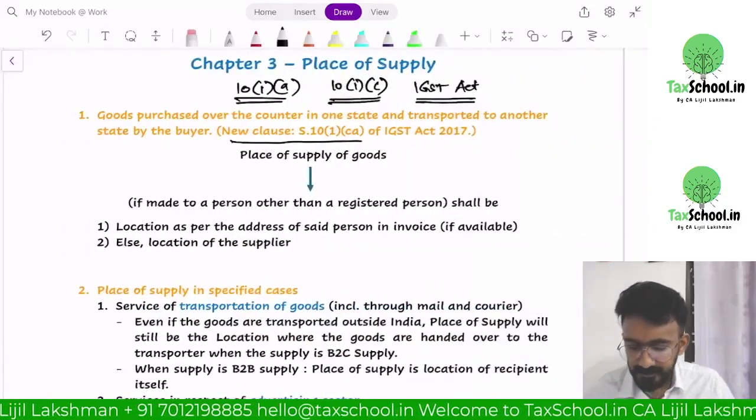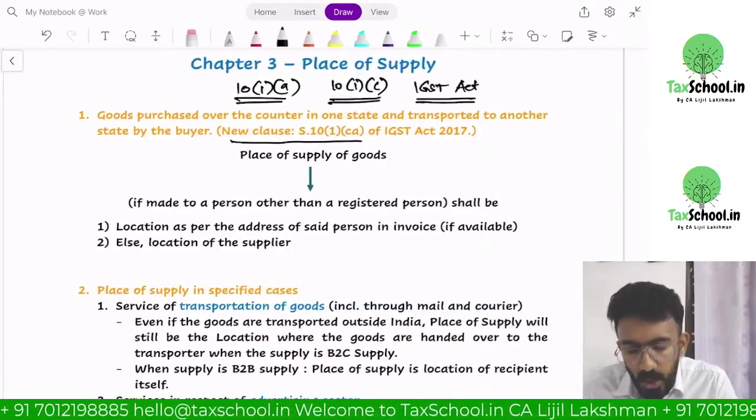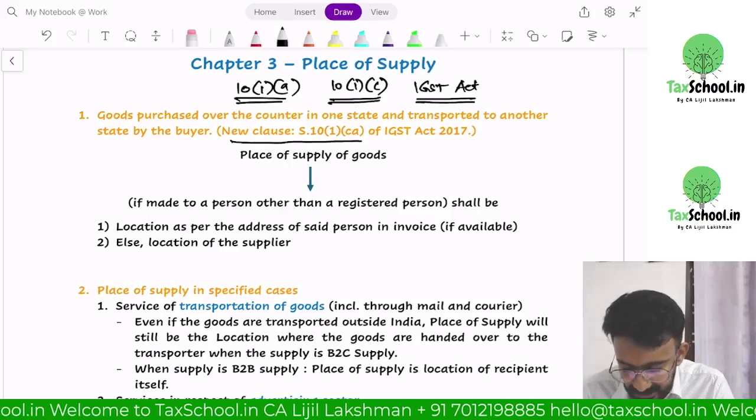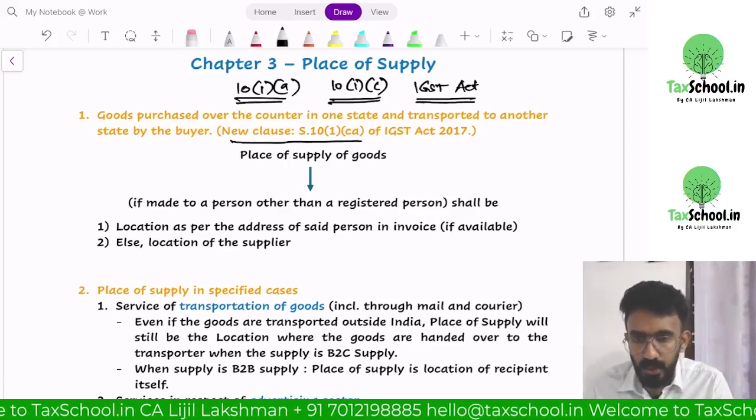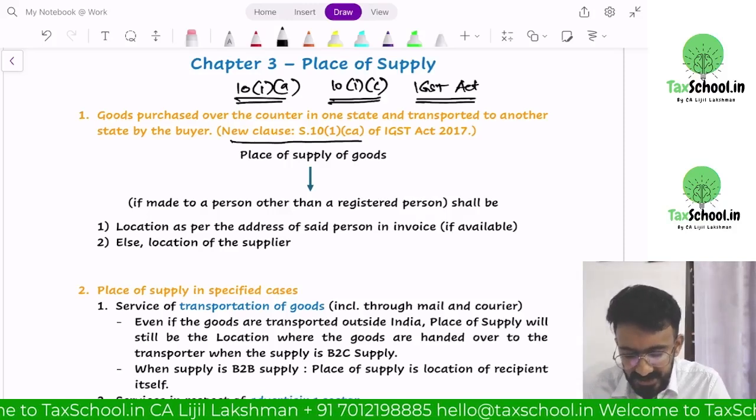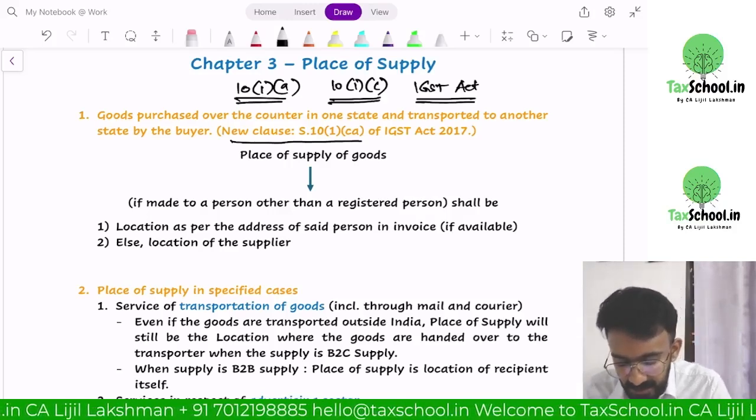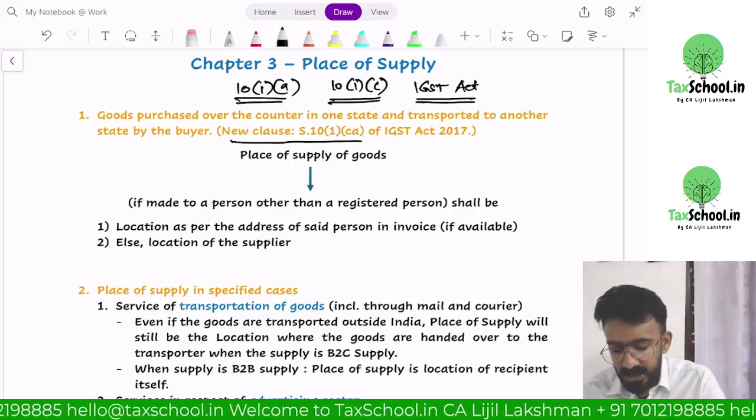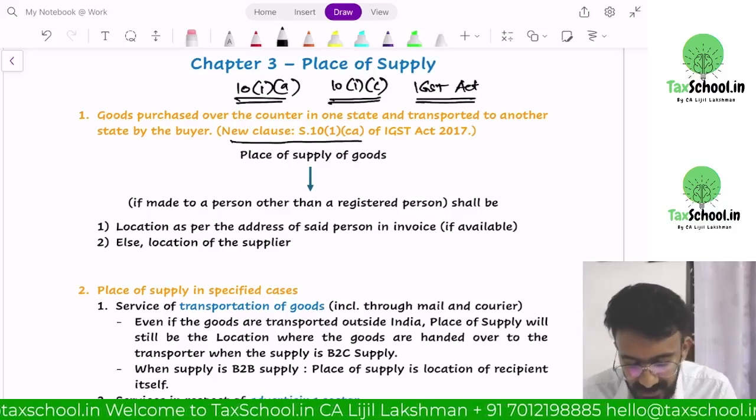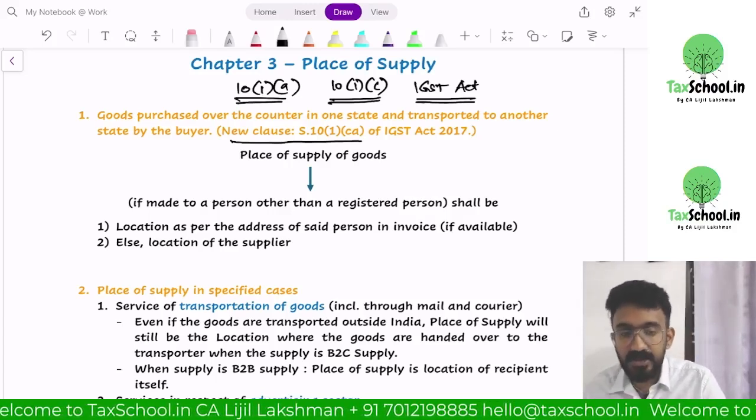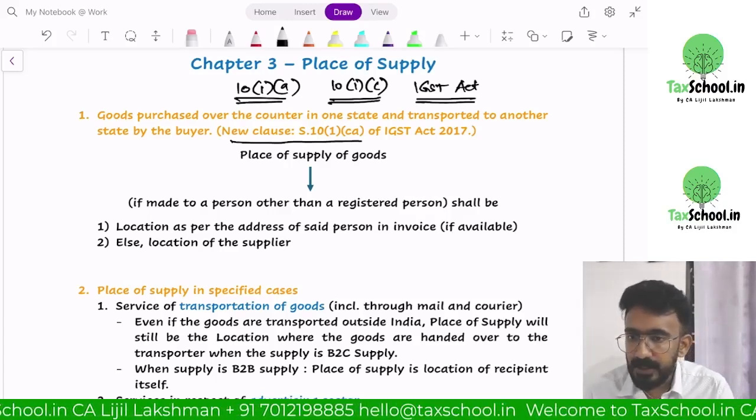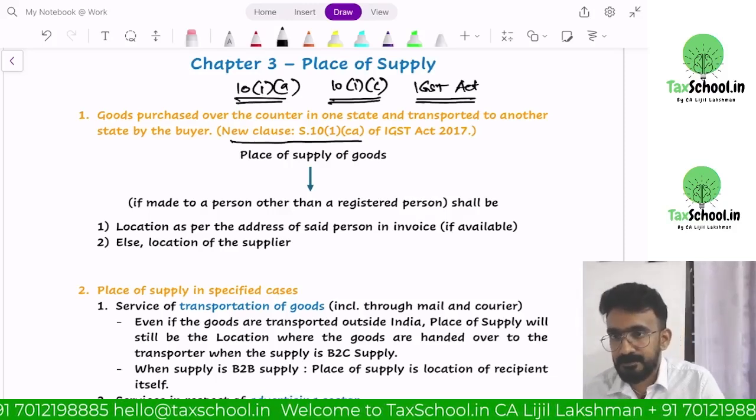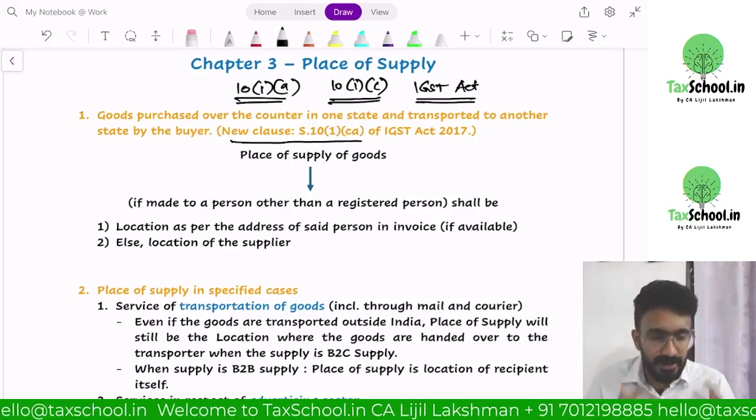Let's read it. Goods purchased over the counter in one state and transported to another state by the buyer. A new clause called 10(1)(ca) of the IGST Act is inserted, which says place of supply of goods, if made to a person other than registered person, shall be location as per the address of the said person in the invoice if available, else location of supplier. Are you understanding what I'm saying here? So they'll give you a question. They'll give you a computation question.